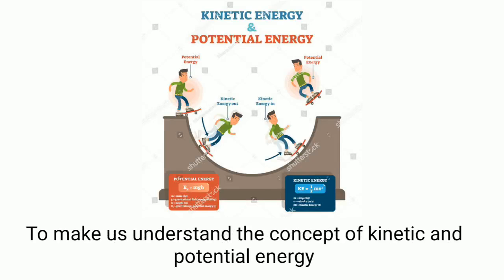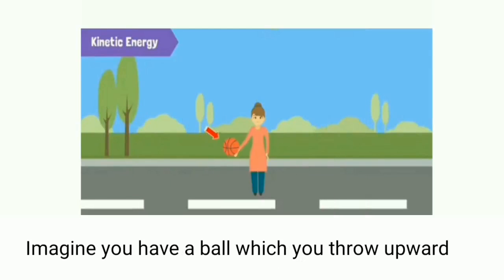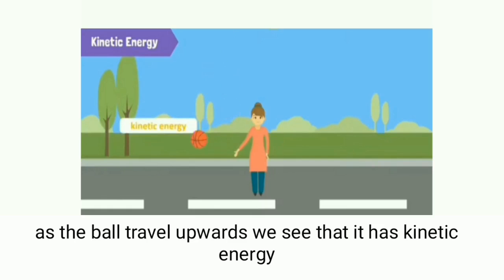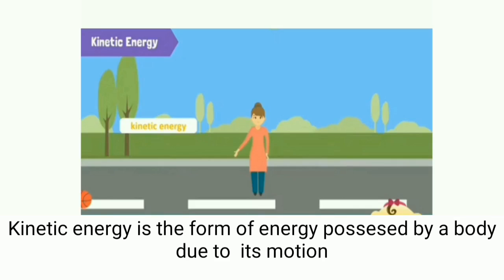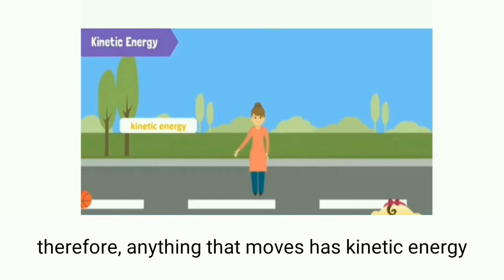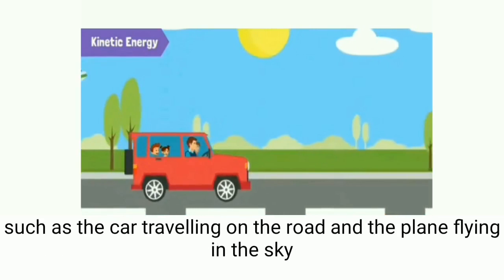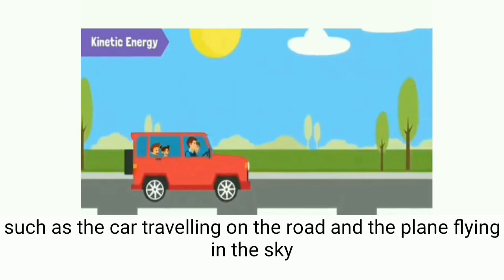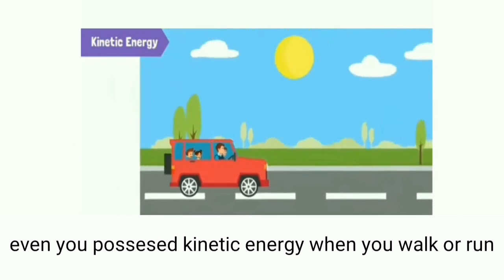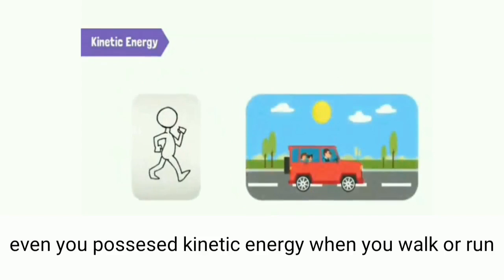To understand the concept of kinetic and potential energy, imagine you have a ball which you threw upward. As the ball travels upwards, we say that it has kinetic energy. Kinetic energy is the form of energy possessed by a body due to its motion. Therefore, anything that moves has kinetic energy, such as a car traveling on the road and a plane flying in the sky. Even you possess kinetic energy when you walk or run.